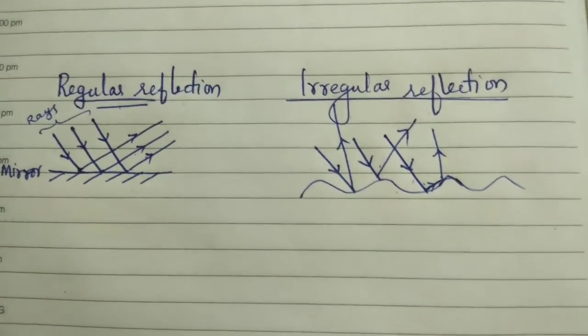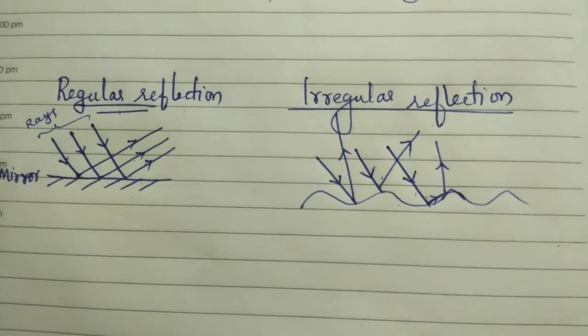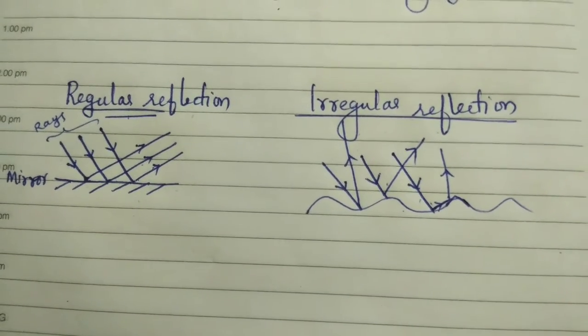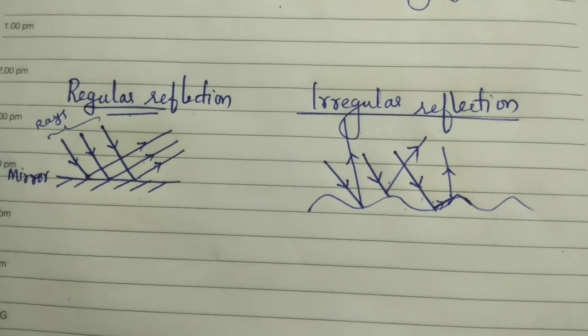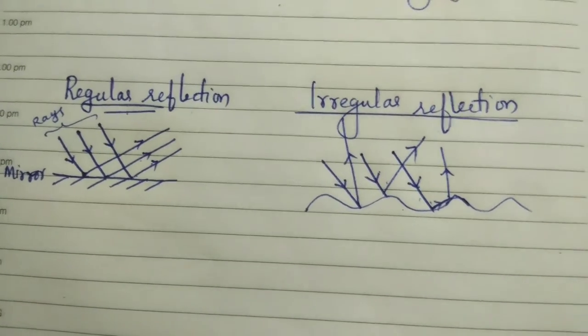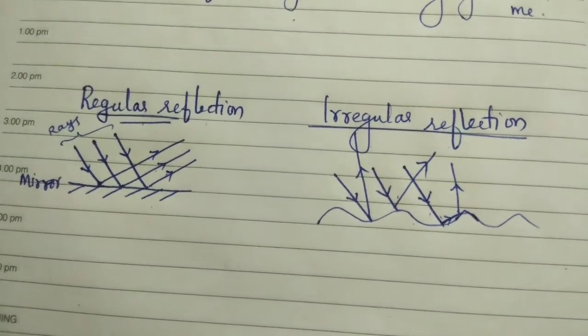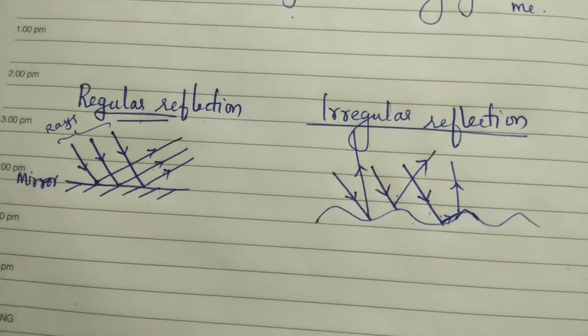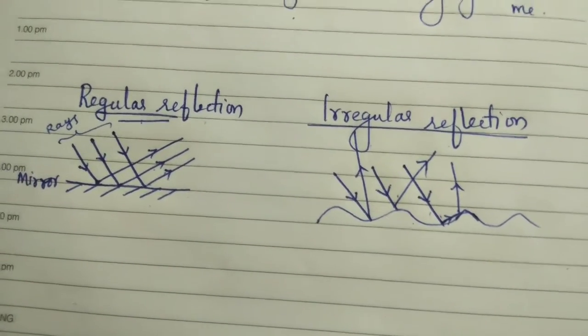Let me ask you one question based on this. Why does a red color ball appear red to us? What do you think about that? Because it is reflecting the red color in the white light. Actually, light means white light, correct? White light is a combination of mainly 7 colors.